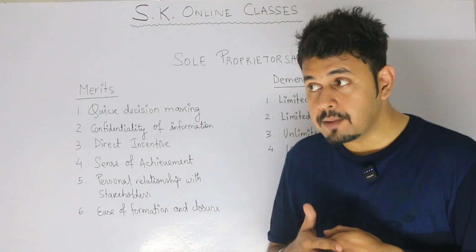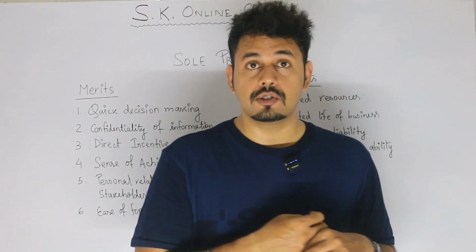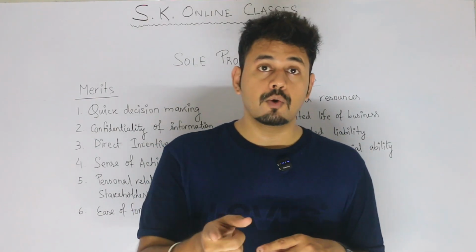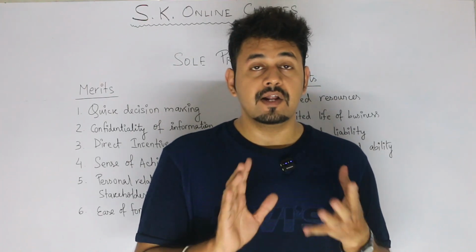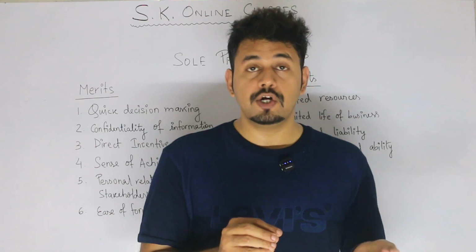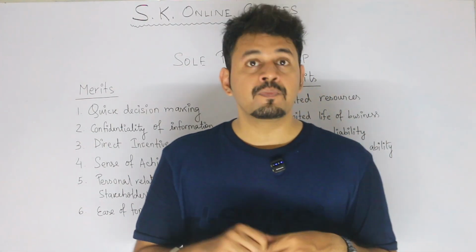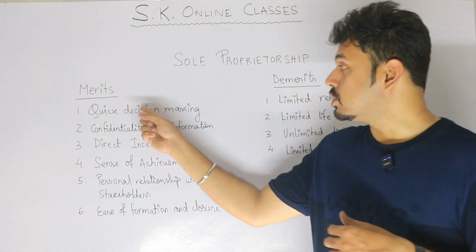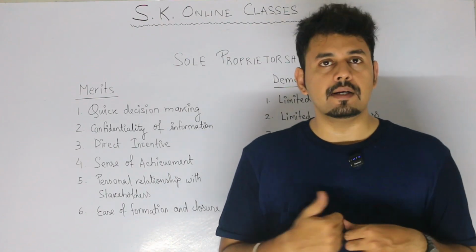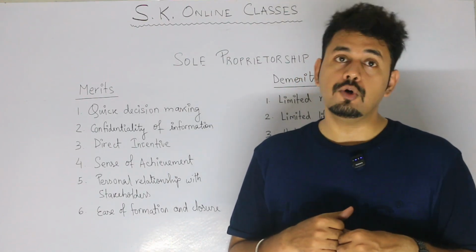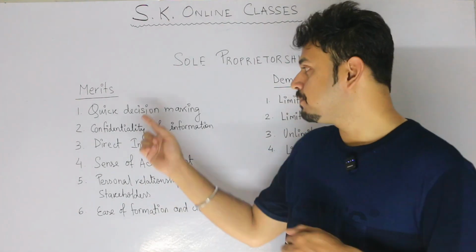So the more the business increases, the more time it will take to take a decision. Even the smallest decision will require the consultation of both partners or more than two partners. If there are 10 partners, 10 people or the majority of the people have to give the decision in one favor, then only the decision can be taken. Whereas in proprietorship, the sole proprietor himself takes the decision, so he can take it very quickly. So this is a good point about proprietorship. Instant decisions can be taken, or quick decisions can be taken.